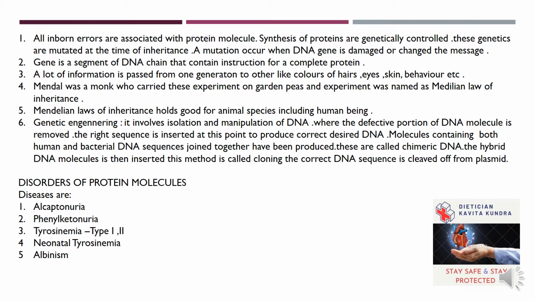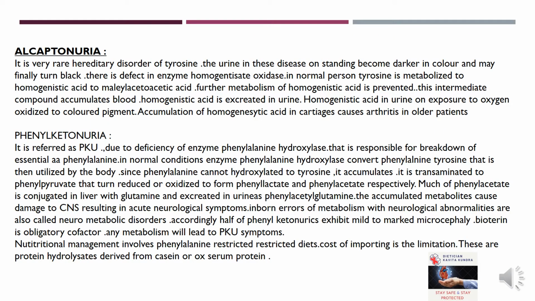Disorders of protein molecules. Diseases are alkaptonuria, phenylketonuria, tyrosinemia type 1 and type 2, neonatal tyrosinemia, albinism. Alkaptonuria is a very rare hereditary disorder of tyrosine, and the urine in this disease on standing becomes darker in color and may finally turn black.